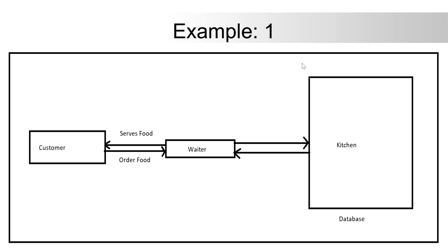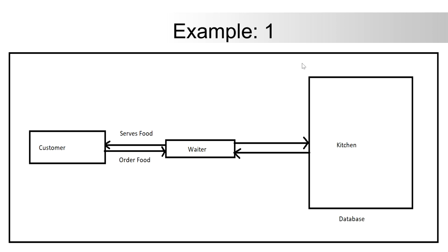So you just think of these things. There are two things involved: one is request and response, and there is a waiter. So there are three parties involved. Here we will consider the waiter as an API, and the customer is giving a request. So the API collects the request and gives it to the kitchen. From the kitchen we get the response, it is taken by the waiter, and we get the food, right? So consider this one scenario.